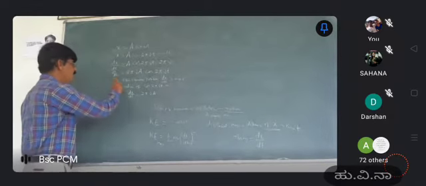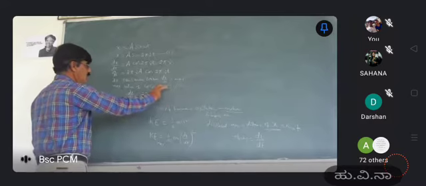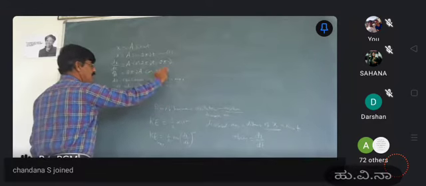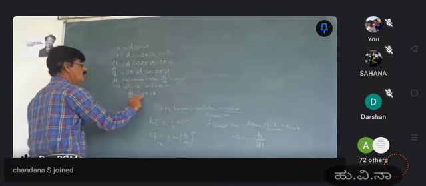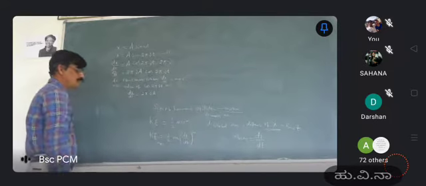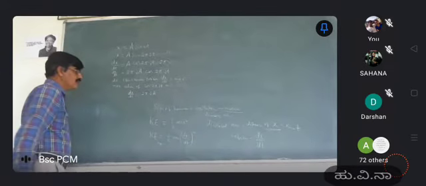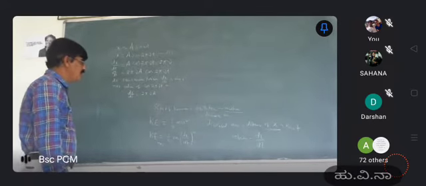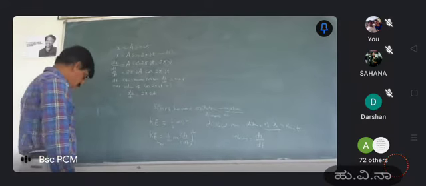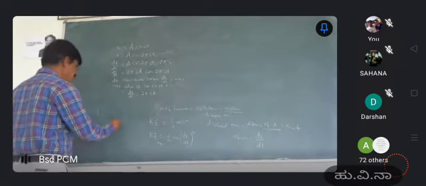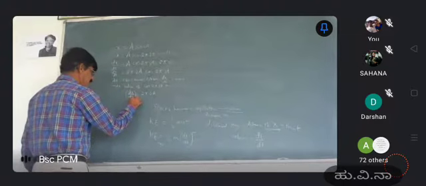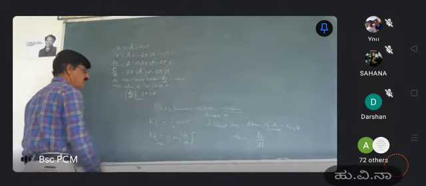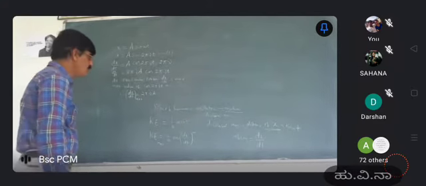So the maximum value of dx by dt is equal to 1 into 2 pi ua, that is given by dx by dt. So dx by dt maximum value is 2 pi ua. Therefore we have said that dx by dt maximum should be equal to 2 pi u into a.